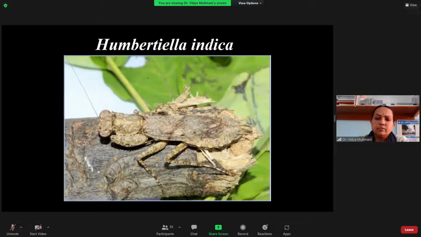I have given you three examples: Mantis religiosa, Gongylus gongyloides, and another, Humbertiella indica. These are the three examples that you have to remember under the family Mantidae.